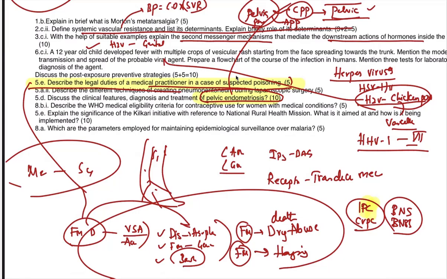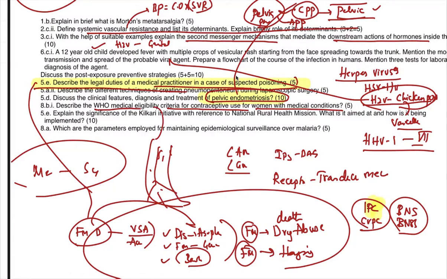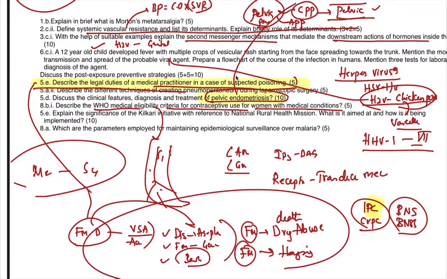Now, discuss the WHO medical eligibility criteria for contraceptive use for women with medical conditions. It's a usual eligibility criteria given in data, but we didn't discuss that because with contraceptives we always focus on OC pills, IUDs, and what is there.